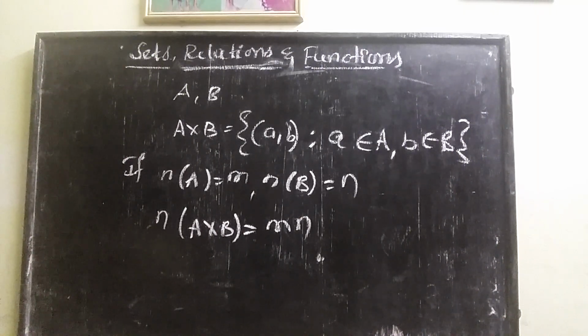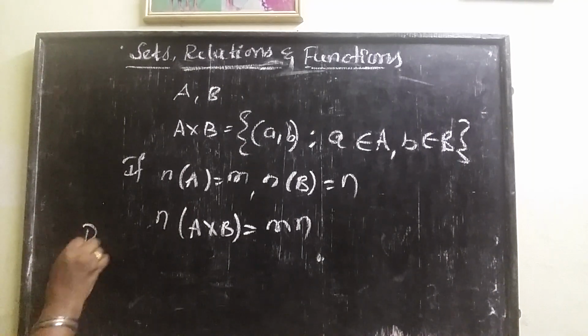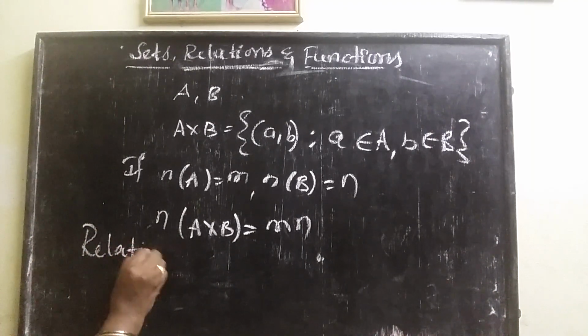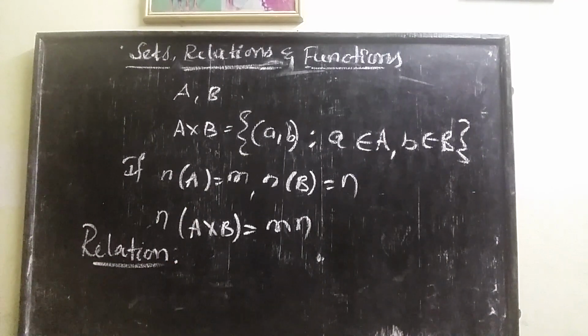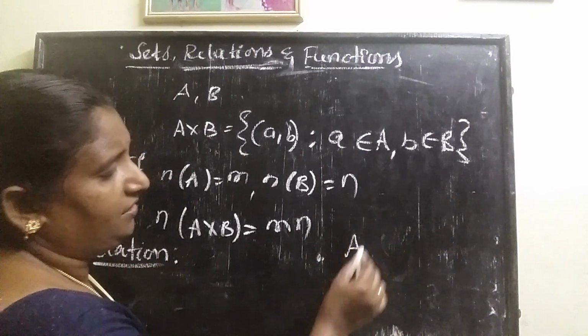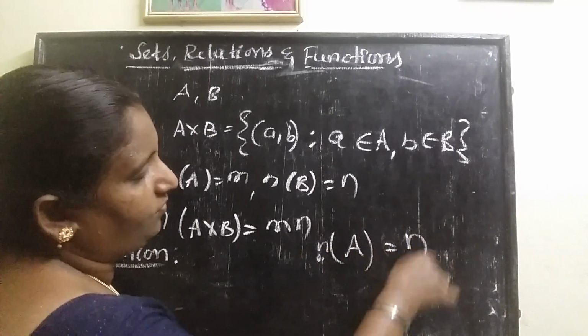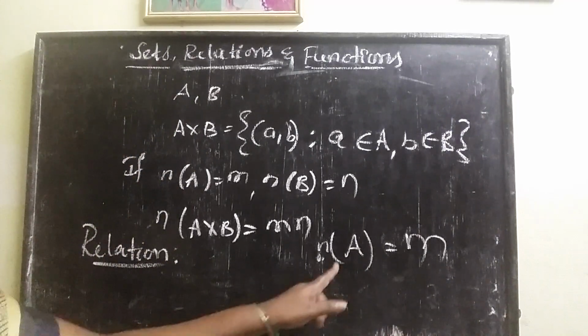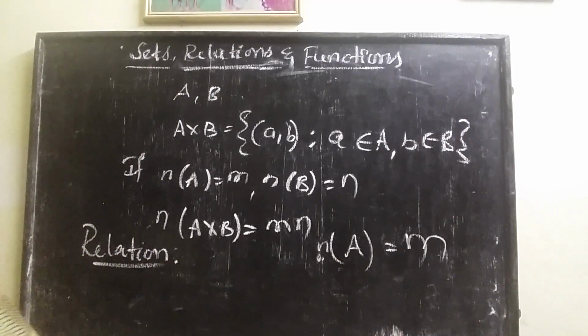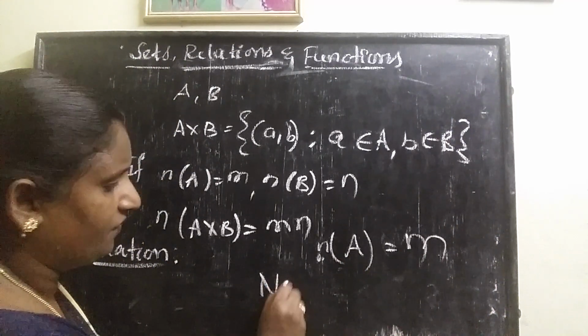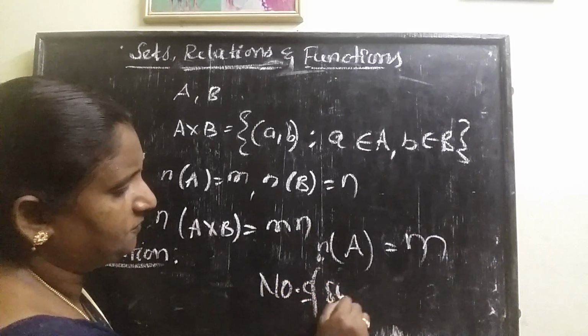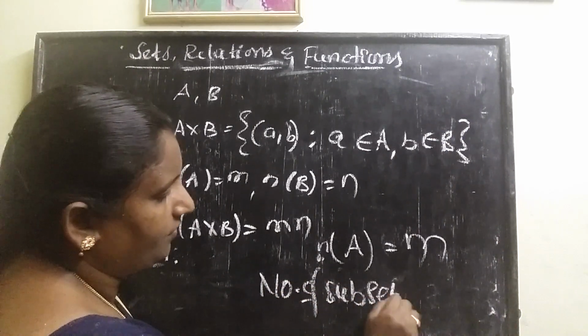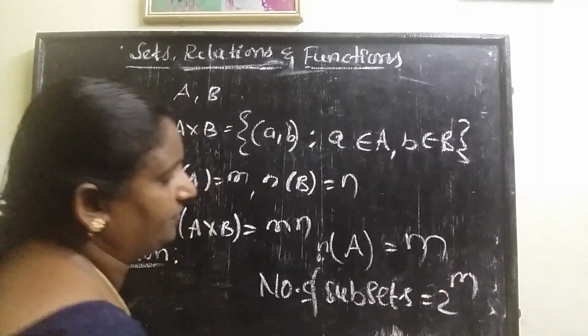Next, the important concept is a relation. What is a relation? When discussing subsets, if a set A contains m number of elements, then the number of subsets is equal to 2 power m.